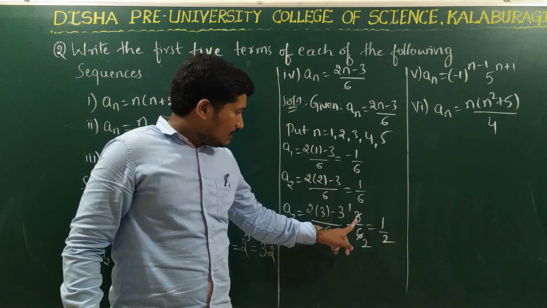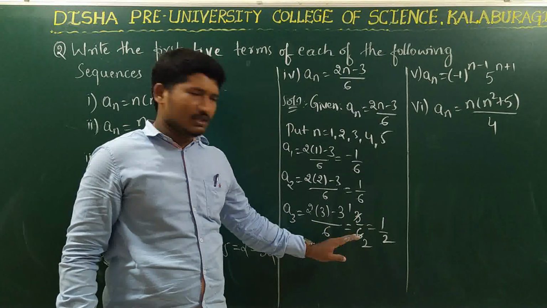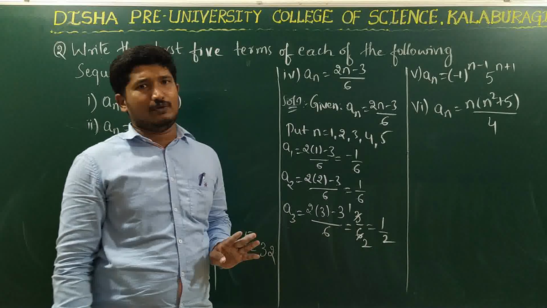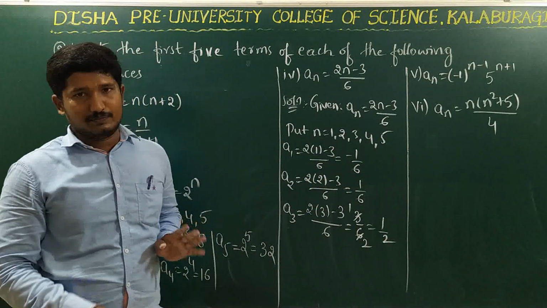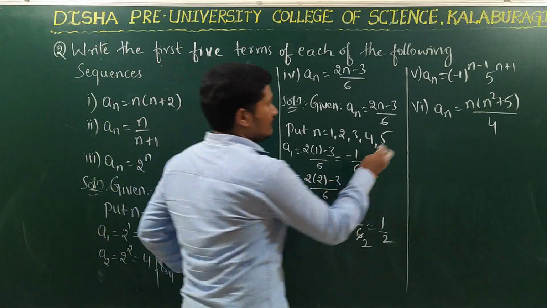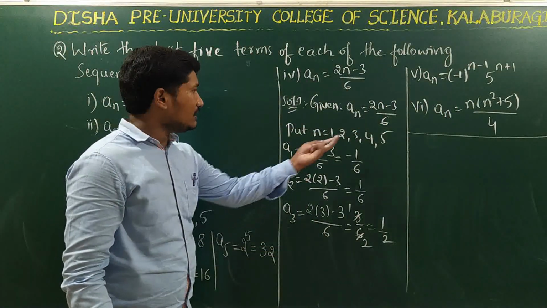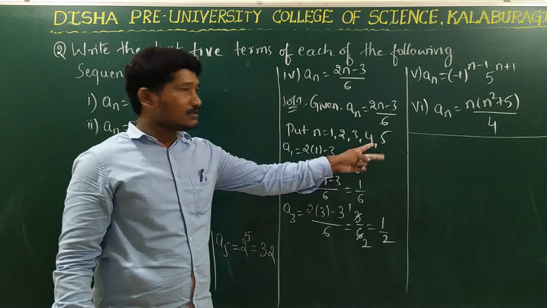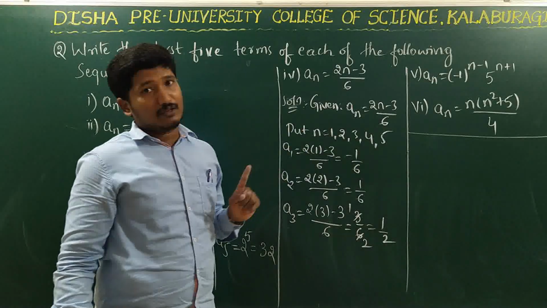If the numerator and denominator can be cancelled with each other, then you can cancel and write the simplest form. If they cannot be cancelled, then just keep it as it is. So we have found the first 3 terms of the sequence. There are still 2 terms remaining, the 4th term as well as the 5th term.